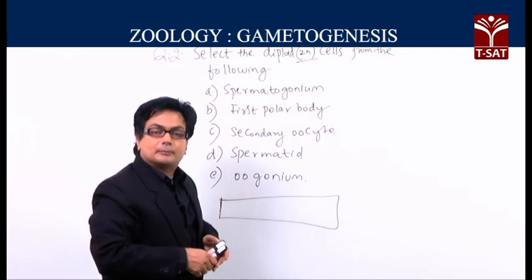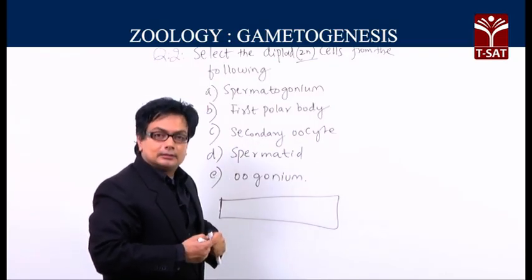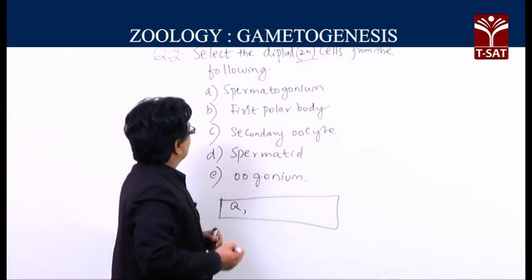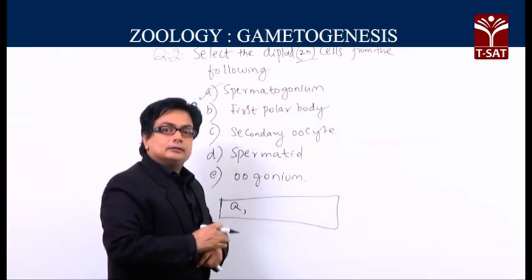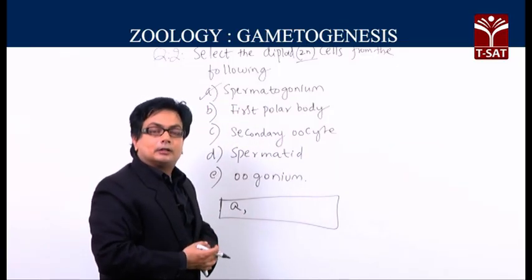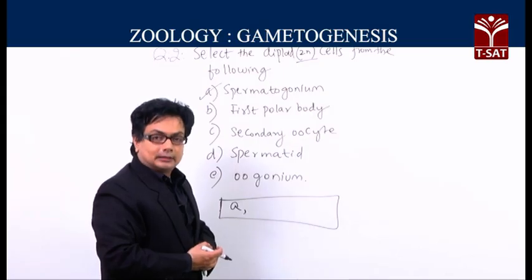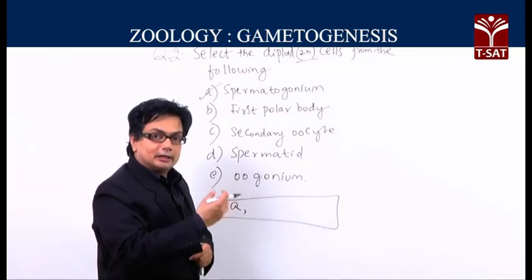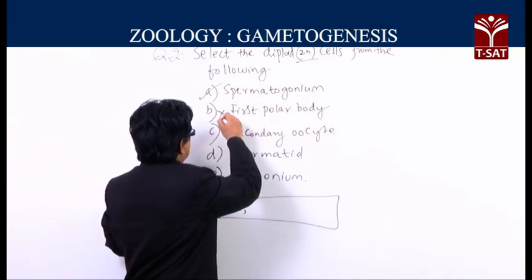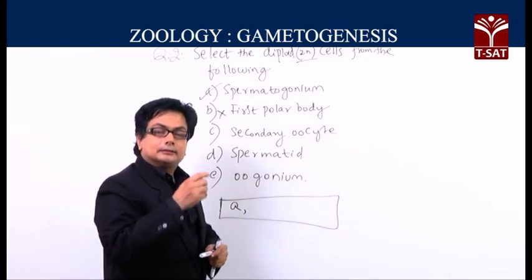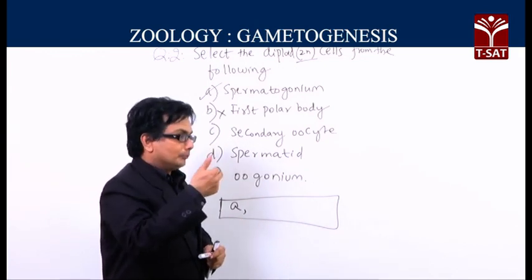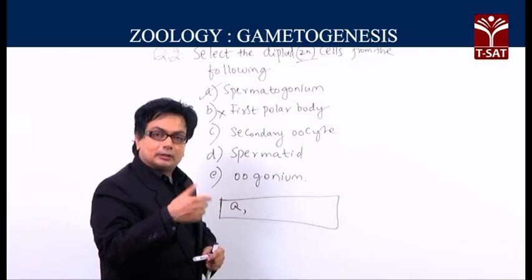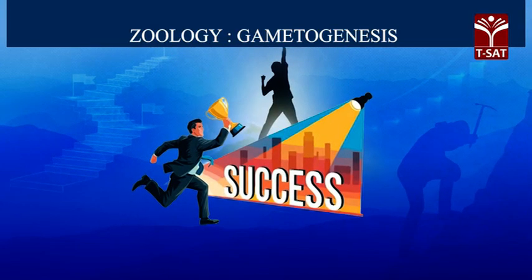Spermatogonium. We all know that spermatogonium is a mother cell, sperm mother cell, and so it will be diploid. So, A is a diploid cell. Then, first polar body. The first polar body is formed from the primary oocyte after meiosis 1. So, it will be a haploid cell. So, this is not correct. Then what about secondary oocyte? The primary oocyte after meiosis 1 will produce secondary oocyte, haploid, and first polar body, haploid. So, secondary oocyte is haploid.